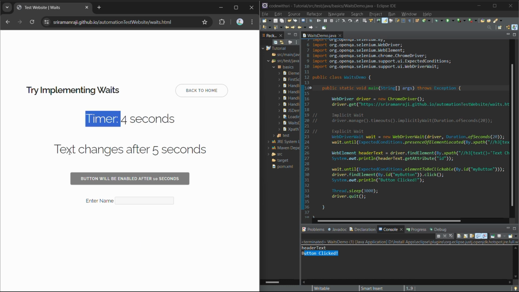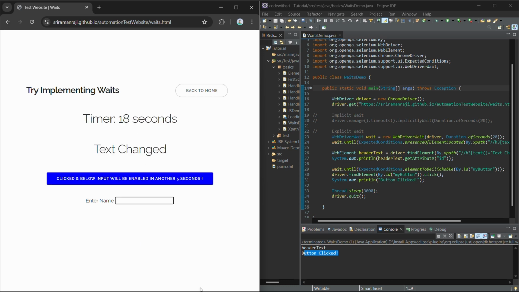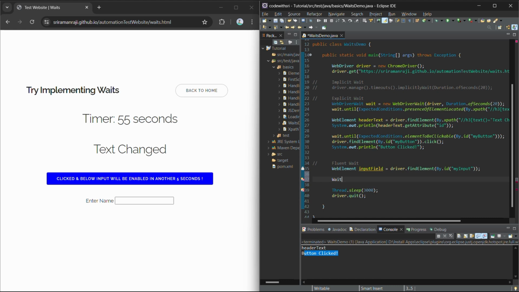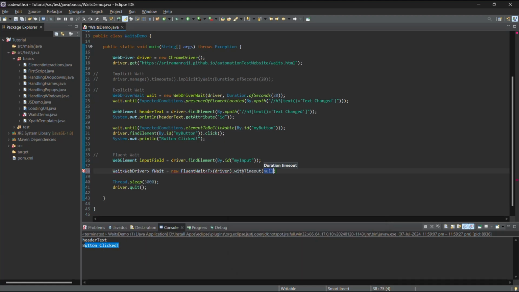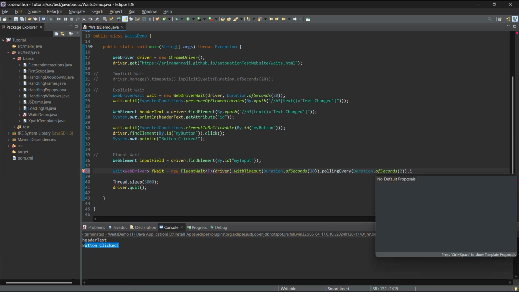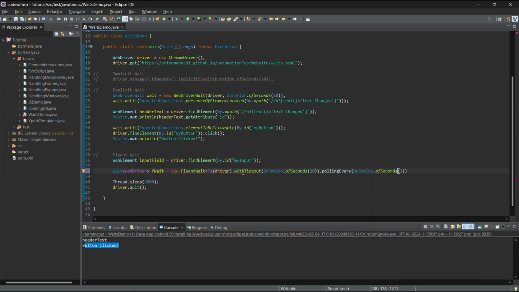Lastly, let's discuss Fluent Wait. Fluent Wait is kind of like an extension to the explicit wait, as it offers advanced flexibility by allowing you to define polling intervals, exceptions to ignore during the wait period, and give a maximum timeout duration. This is particularly useful for elements that appear randomly or have varying load times. The polling time of explicit wait is defaulted to 500 milliseconds, but in Fluent Wait you can modify it as per your requirement. And this could be an interview question as well, so make a note of it.